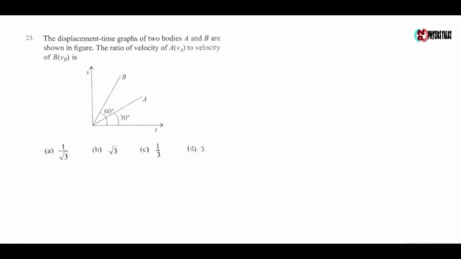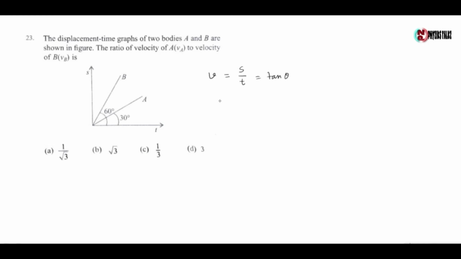Next question, the displacement time graphs of two bodies A and B are shown in the figure. The ratio of velocity of A to velocity of B is? Now we know v is given by the slope of the displacement time graph, which is S by t, equal to tan theta, where theta is the angle made with the t axis.